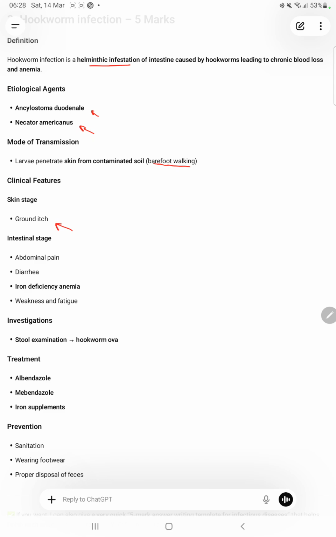First it leads to ground itch, then there is an intestinal stage where there is diarrhea and abdominal pain. Apart from that, because of blood loss, there is going to be iron deficiency anemia. Investigation is stool examination, in which we see hookworm ova. Treatment is albendazole, mebendazole, and iron supplements. Prevention is by sanitation, wearing footwear, and proper disposal of feces.